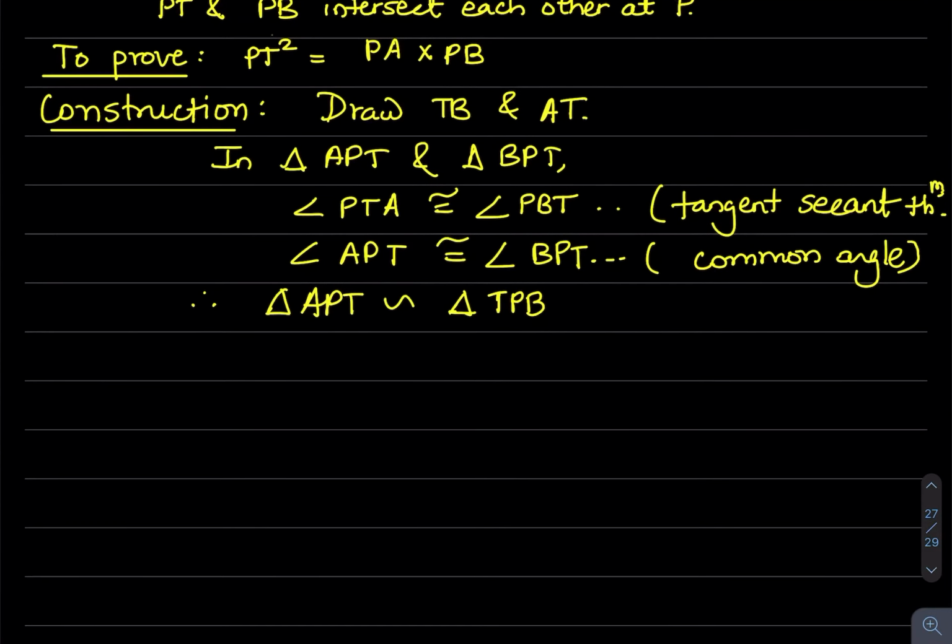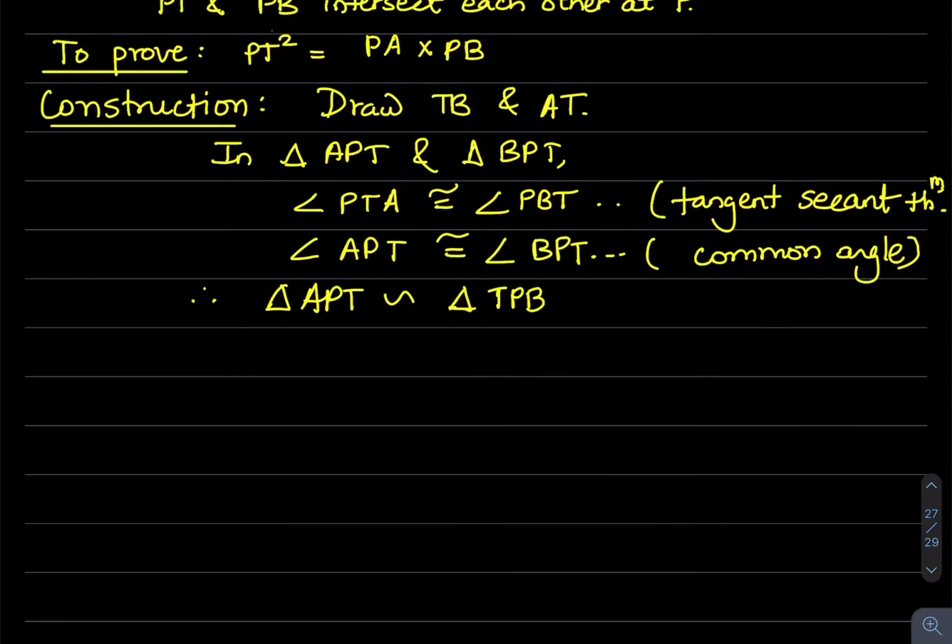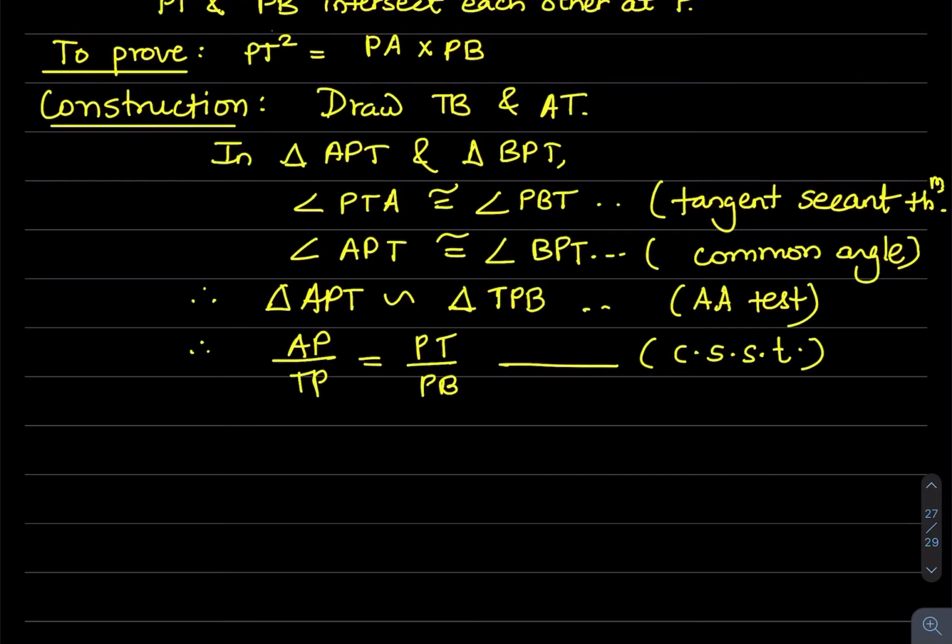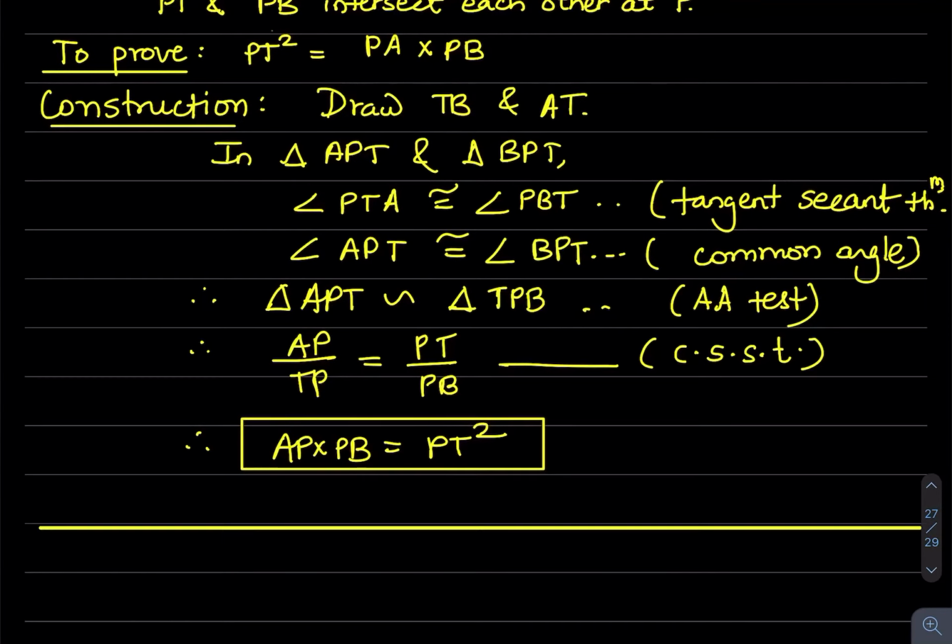Then again by AA test, triangle APT is similar to triangle TPB. Now by using corresponding sides of similar triangles, we get AP upon TP equals PT upon PB. And now by cross multiplying, we get PT square is equal to AP into PB.